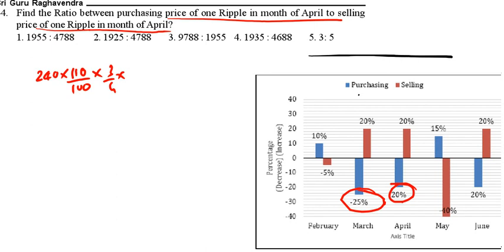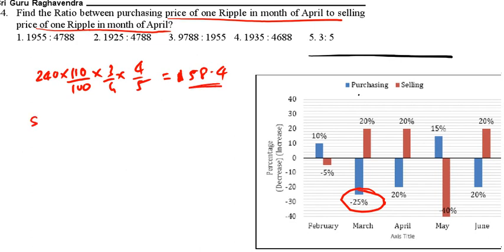So 110 by 100 into 3 by 4 into the purchasing price in April, into 4 by 5. If you do this calculation, we are going to get 158.4. Sorry, again it is April into 4 by 5. So if you do this, you are going to get 158.4.